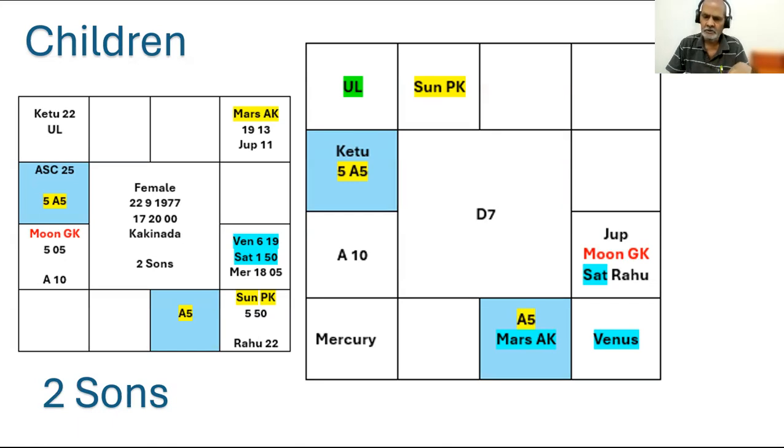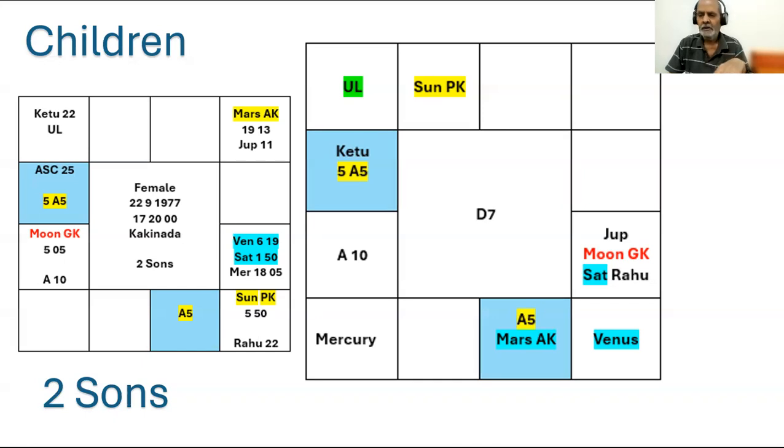So here the owner of the sign and the owner of the sign of exaltation of that planet are the same, Mercury. But several times it is not the same; the own house is different from the house of exaltation.